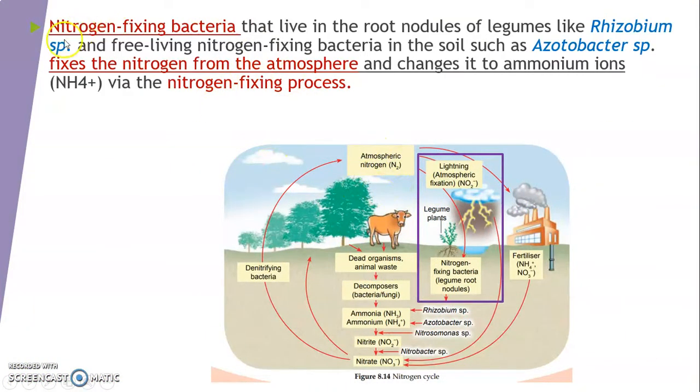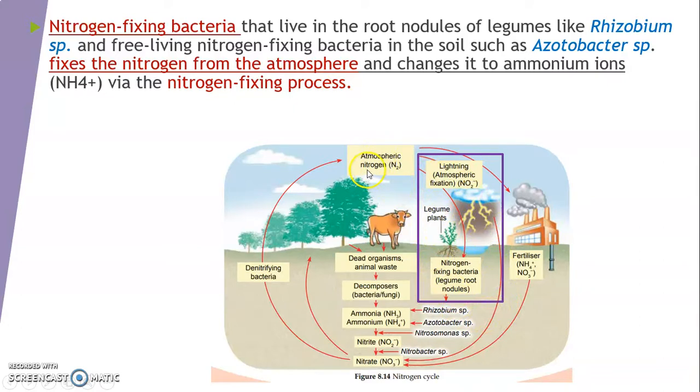Okay, so we go to the nitrogen fixing bacteria. Nitrogen fixing bacteria that live in the root nodules of legumes, like Rhizobium species, and free-living nitrogen fixing bacteria in the soil, such as Azotobacter species. Yeah, Rhizobium species and Azotobacter species. So these two bacteria fix the nitrogen from the atmosphere and change it to ammonium ions, via the nitrogen fixing process.